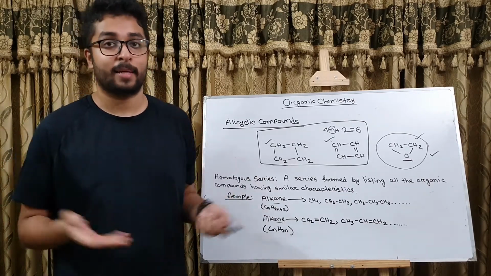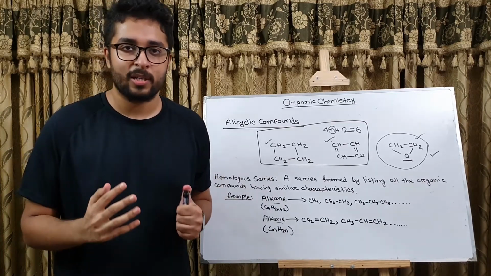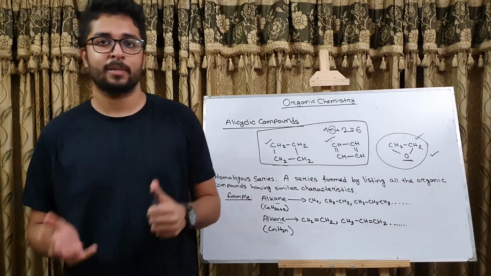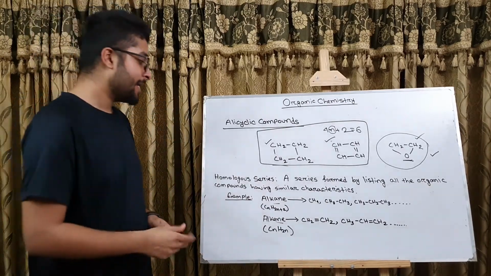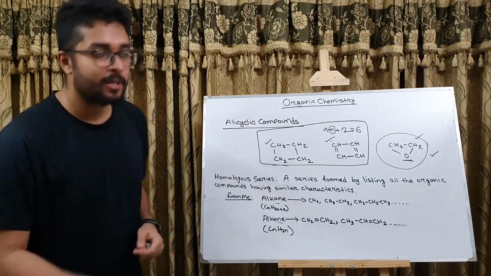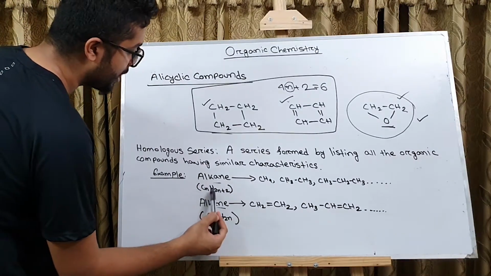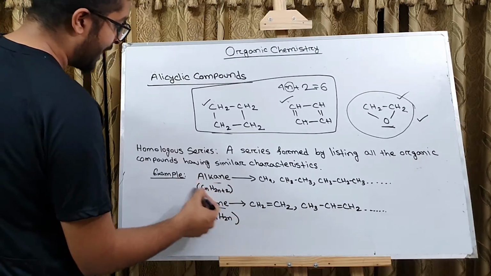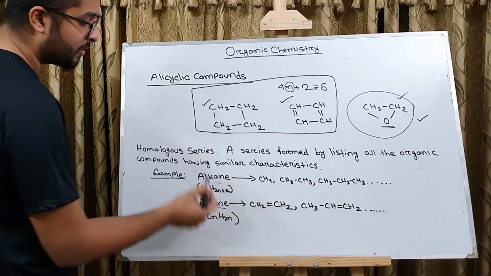And the list goes on, like pentane, hexane. All these compounds are listed under the homologous series called alkane. So if we study the properties of alkane, we will go a long way in knowing the properties of each of these compounds. And a homologous series always has a common general formula. In the case of alkane, the common general formula is CnH2n+2, where n is the number of carbons. So in the case of alkane, the number of hydrogens will be 2 more than twice the number of carbons.